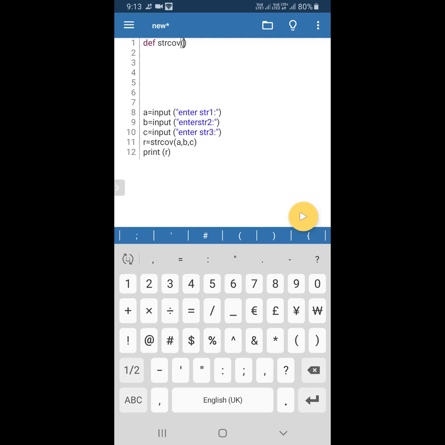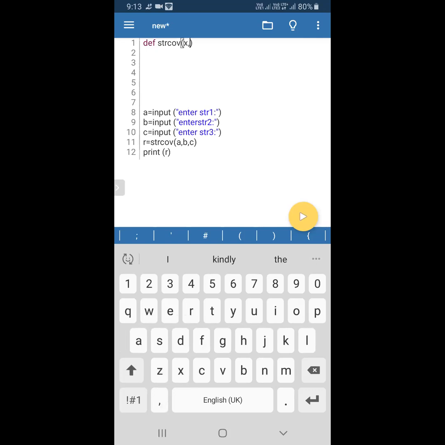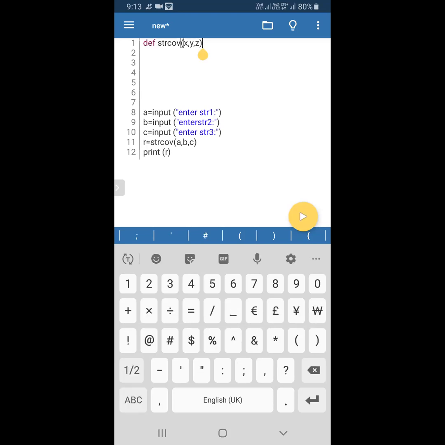Now I'm going to write the parameters. You can see the first line. Here I'm just going to write x comma y comma z. These are all parameters. What type of parameter is this? Did we mention any default value? No. So it is a normal positional parameter. The a value will be passed to x, the b value will be passed to y, and the c value will be passed to z. Very good.